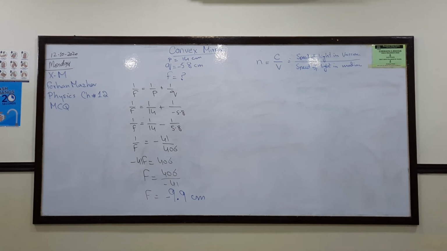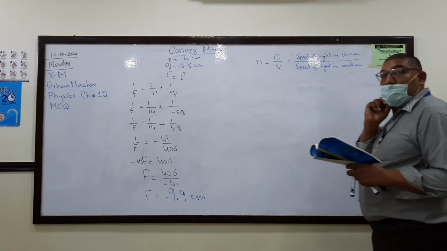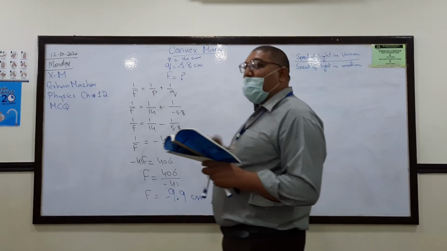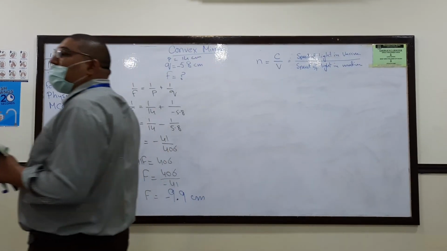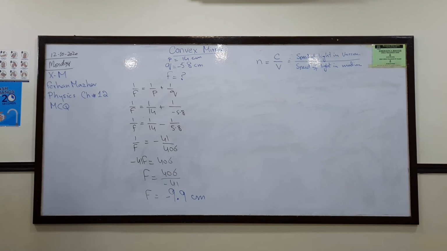Image formed by a camera is real, inverted, and diminished. Camera and the human eye, from a physics point of view, are the same thing.